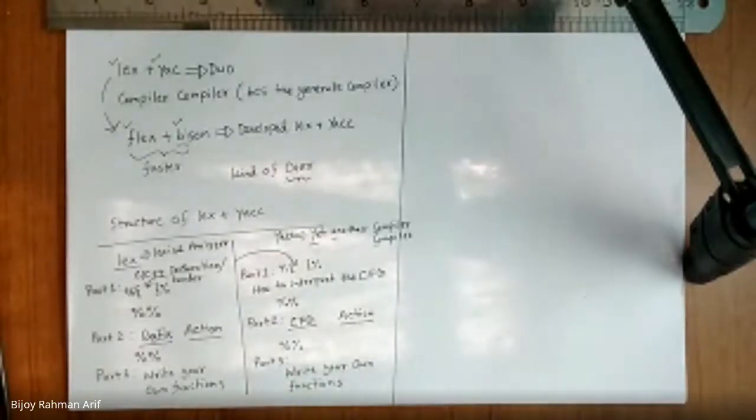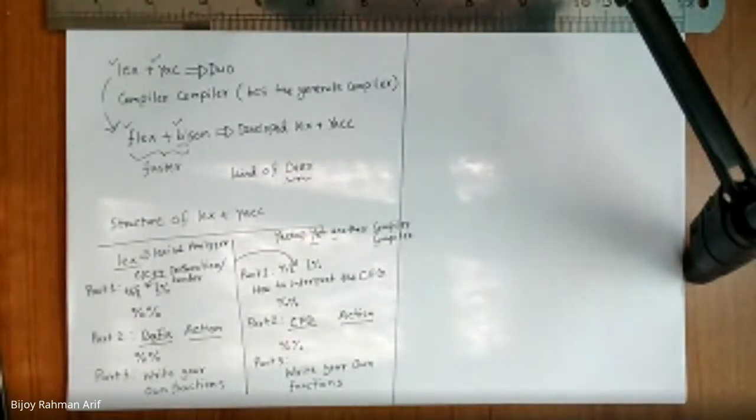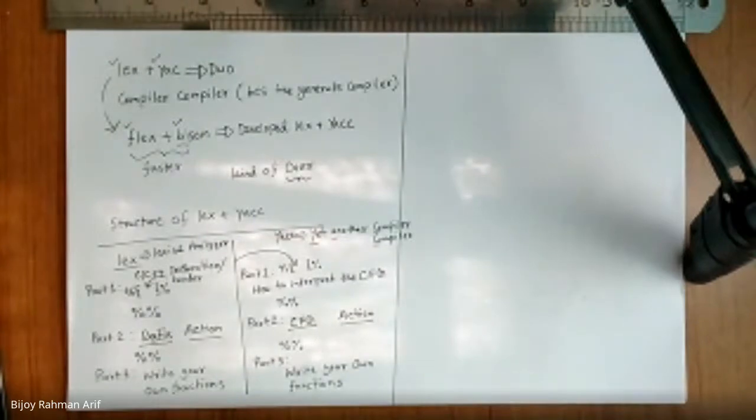Is it clear to you guys? Do you have any query? Write your own functions means what? For example, you want to do some sort of sorting, or some sort of error checking, or you want to create some special type of data structure. Those codes should be in part 3. Part 3 contains your custom code, whatever custom code you want to put.